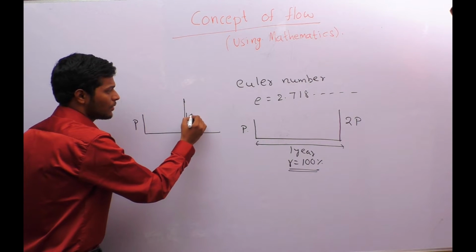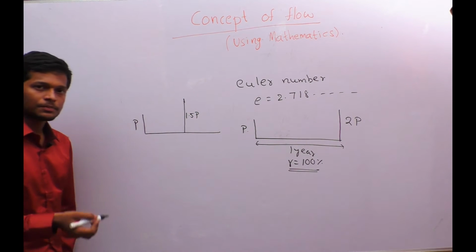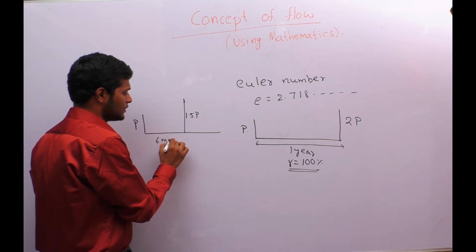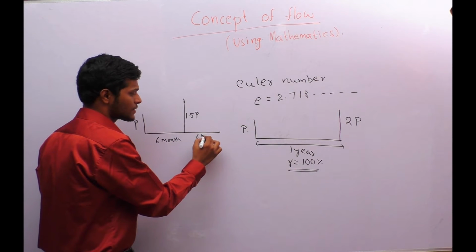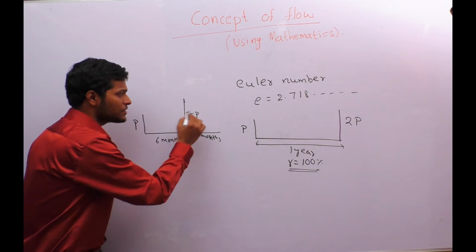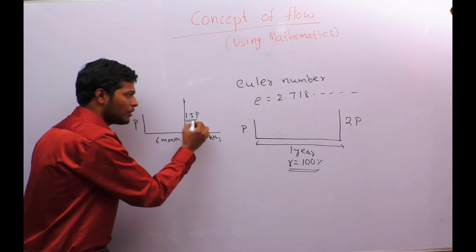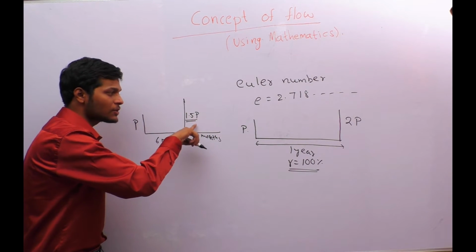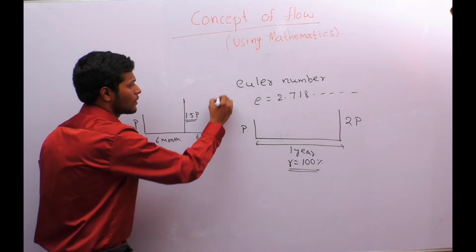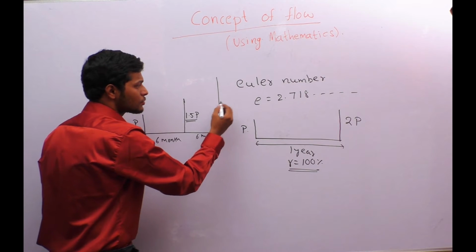So it becomes 1.5P. Now this is a 6 months period and this is another 6 months period. In the next 6 months, this 1.5P amount will also get an interest of 50%. So 1.5 times 1.5 is 2.25.